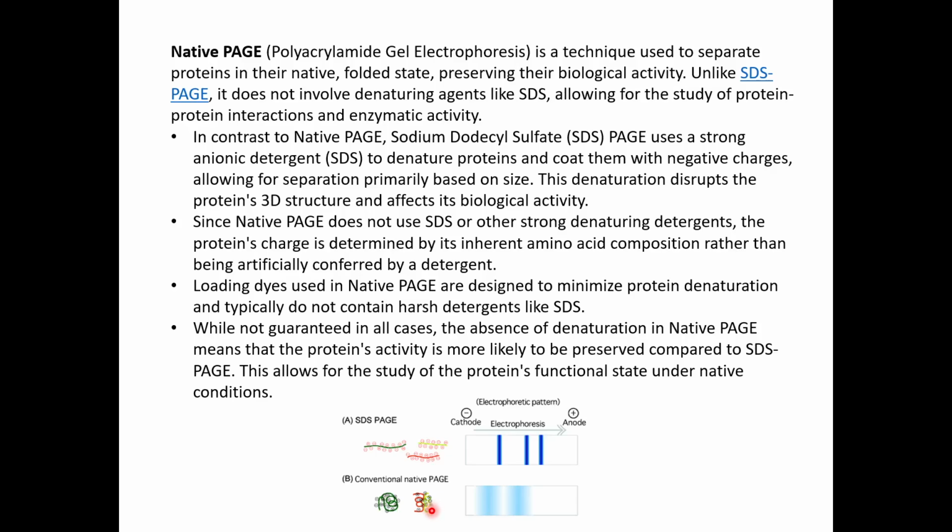So obviously, because the native structure is more complicated or artificially anionic charge is not imparted, the time required to run a native gel is also relatively much higher than the time required to run SDS-PAGE. SDS-PAGE will usually be done within 2 hours or even within 90 minutes, depending on the size of the protein you are trying to resolve, and your native PAGE usually takes more time, like 4 to more than 4 hours, depending again on the native form of it, the oligomeric nature of it, and the total charge that it carries.